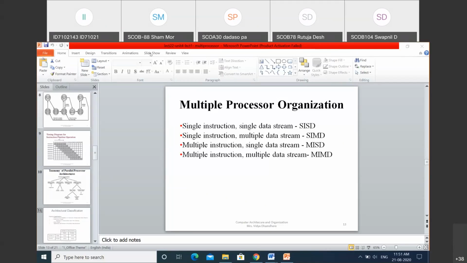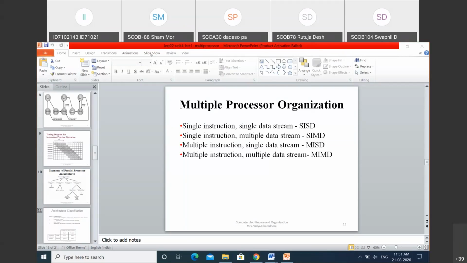So if the number of processors is n, but for all the processors only a single shared memory is going to be used. That will be an example used here. For example, if three processors, three processing units are there, three data streams are going to be generated, but all the processors' data is stored in a single memory unit only. That is the concept of shared memory.